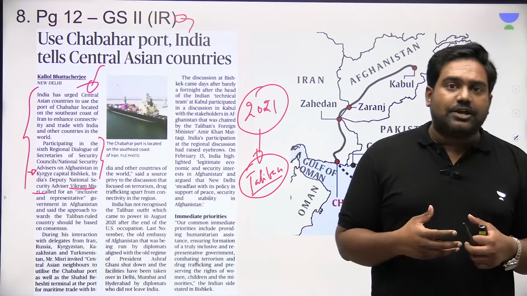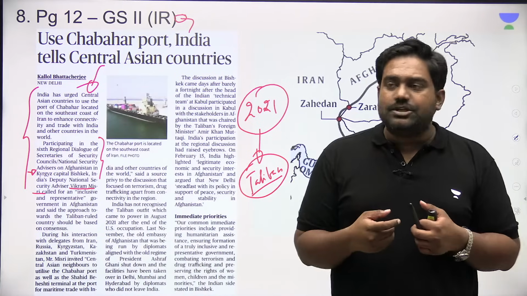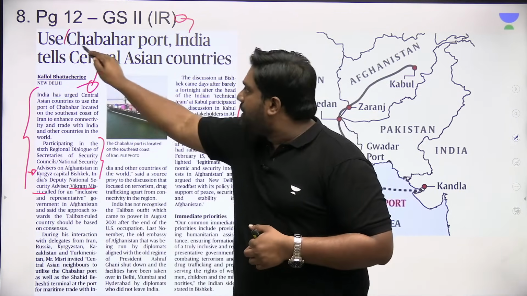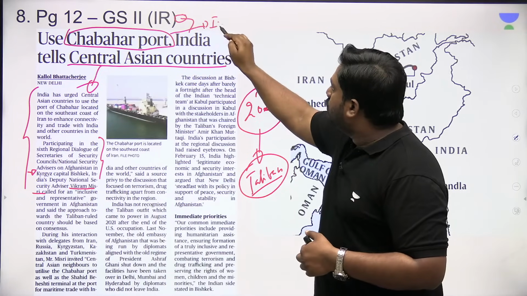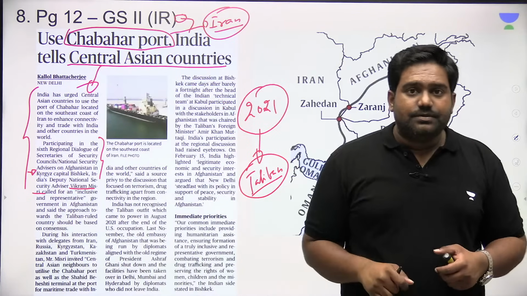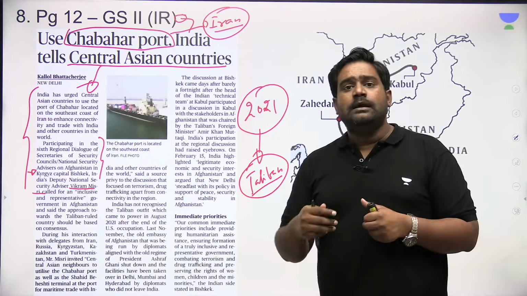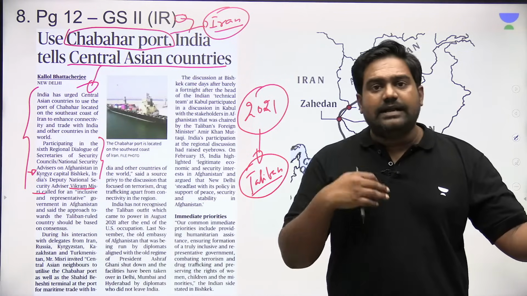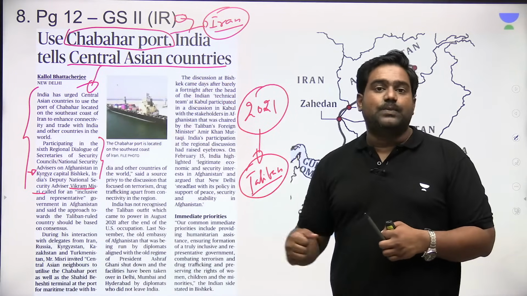And during this interaction on stabilizing Afghanistan, he urged all the Central Asian countries to use the Chabahar Port in Iran, built by India, to improve regional connectivity and economic opportunities. This would help Afghanistan as well. This could help stabilize Afghanistan and connect Afghanistan with India and Central Asia. This route could connect India with Central Asia as well.